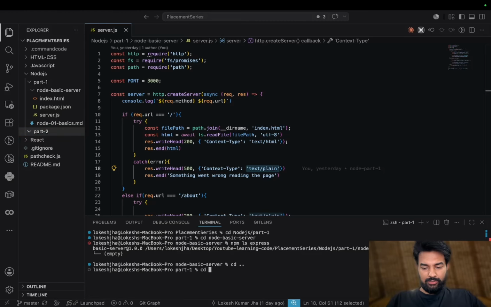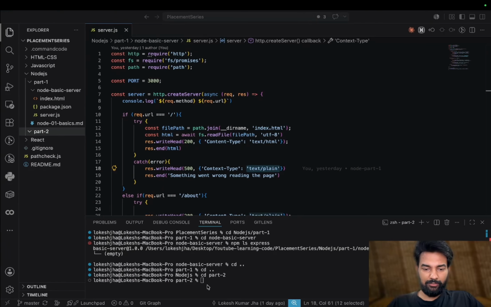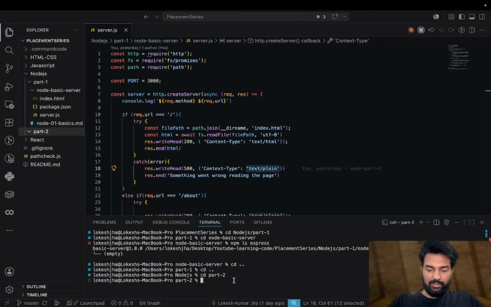So now let's go back into part 2. Here we will be doing the setup of the Express server in our project. Let's go inside the project. We are inside part 2 right now, and here we need to make an express basics project.